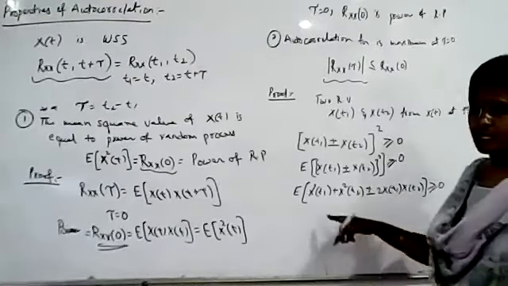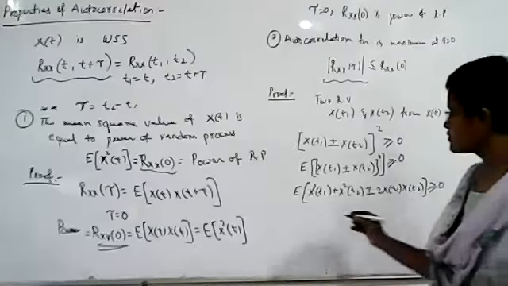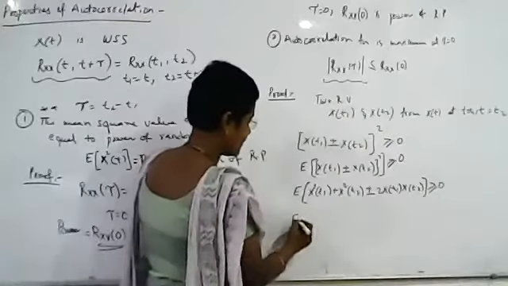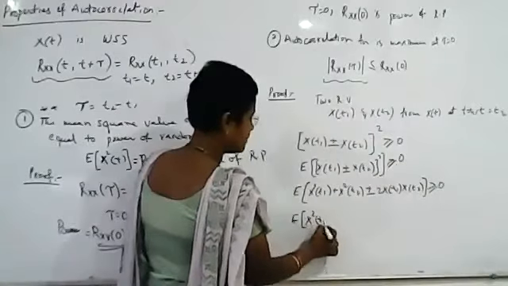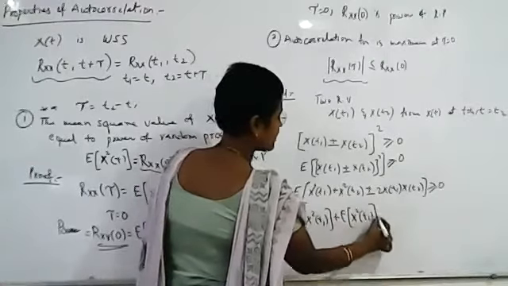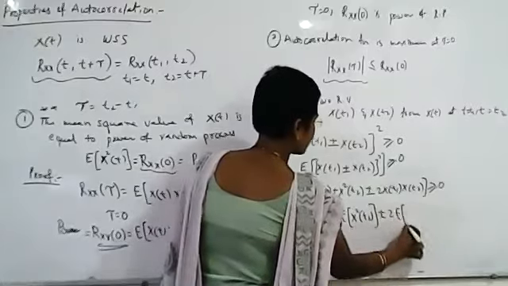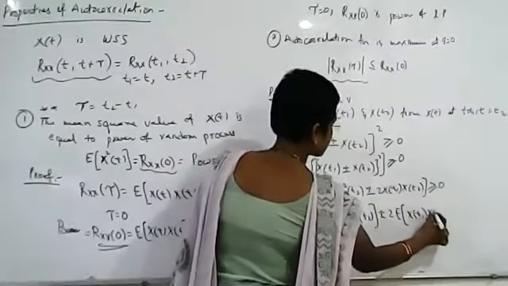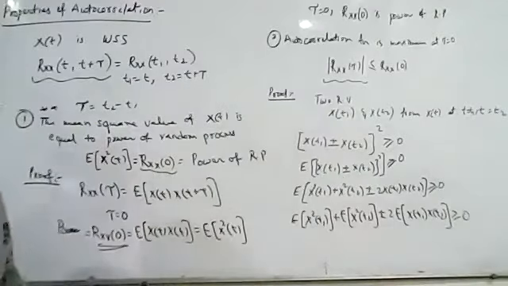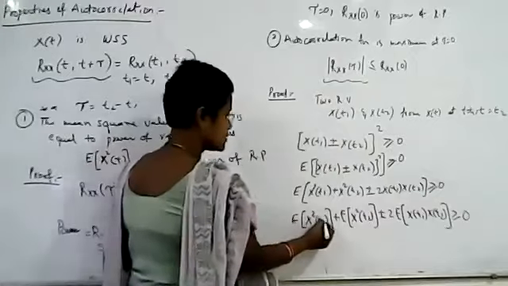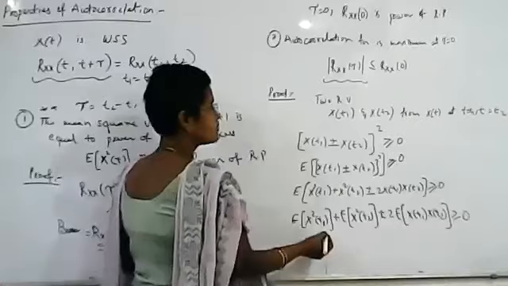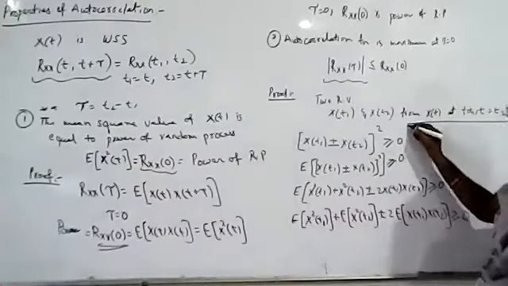Now we apply expectation to each and every term separately. So this can be written as the expected value of X square of t1, plus the expected value of X square of t2, plus or minus 2 times the expected value of X of t1 X of t2. Its value is greater than or equal to 0. Now if you observe this, what is the time difference here? Let us check this equation.